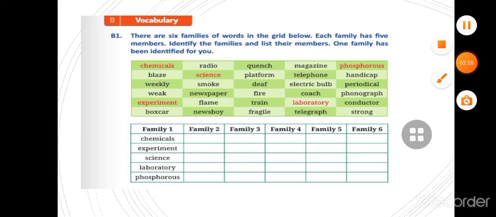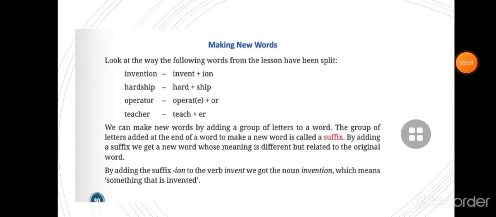Okay, next children, the exercise is making new words. What you have to do in this exercise: look at the way the following words from the lesson have been spelled. Invention, invent plus ION. Hardship, hard plus ship. Operator, operate plus OR. Teacher, teach plus ER. We can make new words by adding a group of letters to a word. The group of letters added at the end of the word to make a new word is called a suffix.